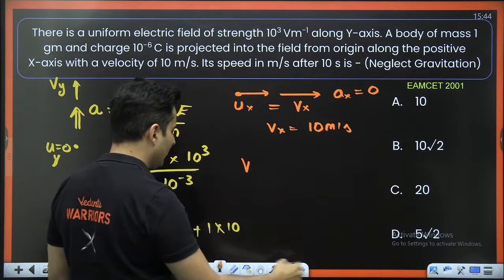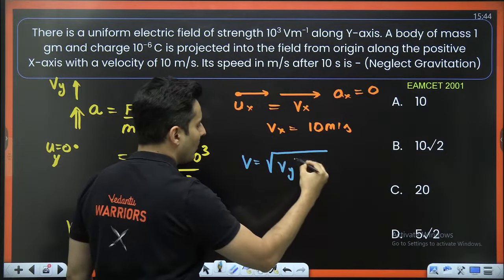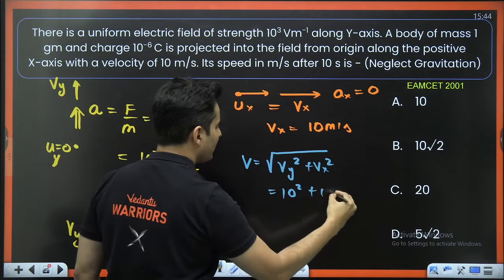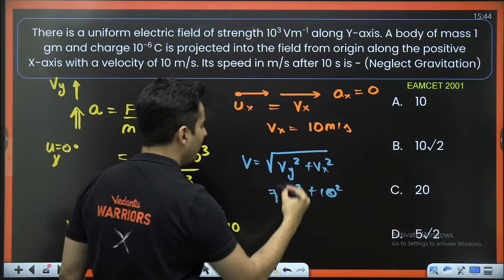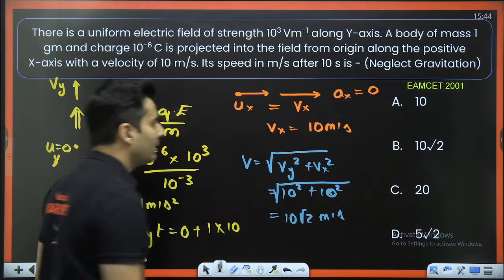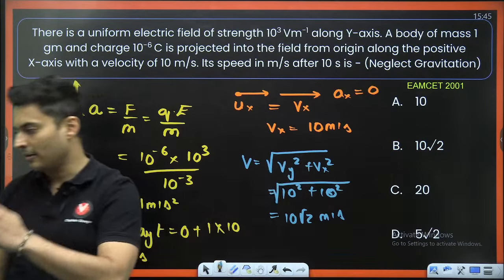So the total velocity will be the square root of Vy square plus Vx square, so 10 square plus 10 square under the root. So it will be basically 10 root 2 meters per second. So 10 root 2 meters per second is the correct answer.